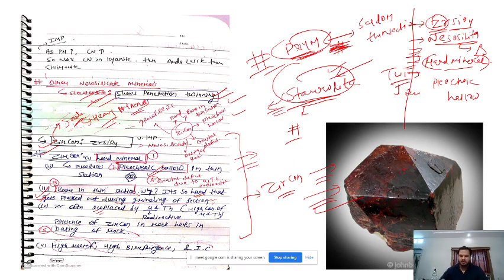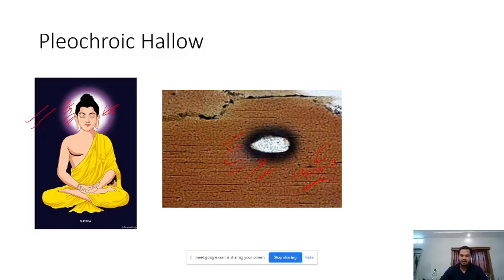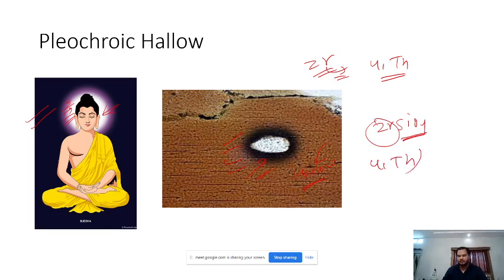And then another most important thing is that the zirconium element is almost similar and compatible in radius size to uranium and thorium. So at times what happens is that in zircon, zirconium is replaced by uranium and thorium in its crystal structure.